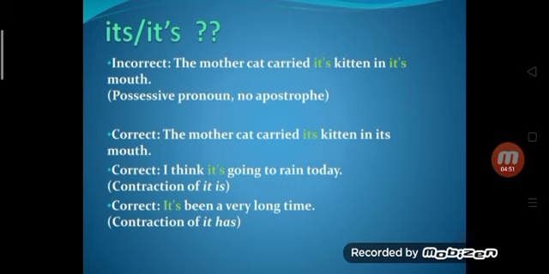I think it's going to rain today. So here it is correct because we have to use a contraction here, that means it is. It's been a very long time. So here the contracted form of it has been used, and here it means it has. It has been a very long time, it means.